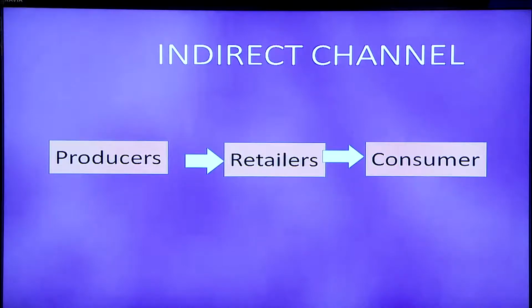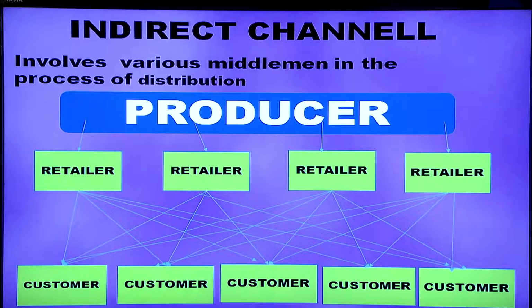Another type of indirect channel I have mentioned is where producers distribute directly to the retailers and retailers distribute directly to the consumers, the end users. Here is another picture which will clearly show you. Producers are linked to various types of retailers, and each retailer distributes the goods to different types of consumers. That is, according to their needs, consumers come to different retail outlets.